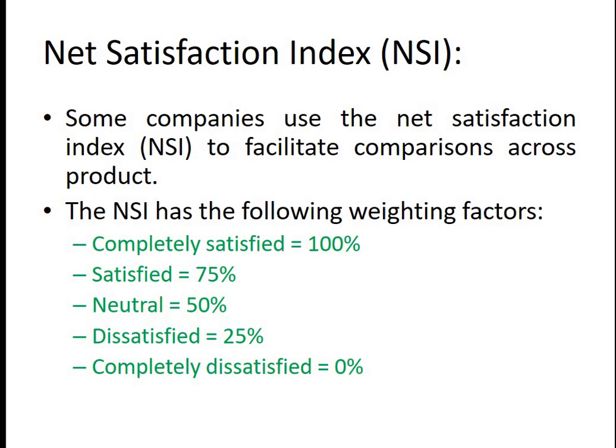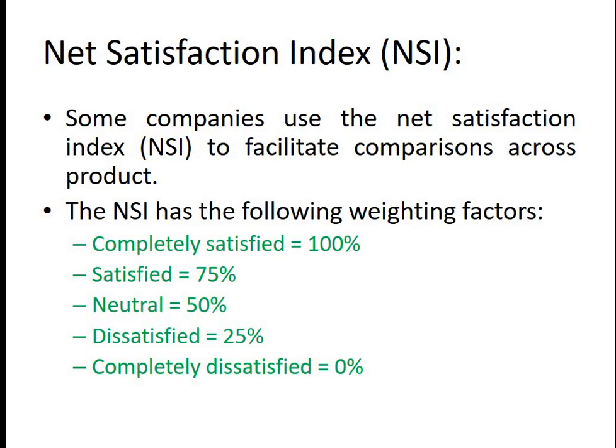So what we have is something called your net satisfaction index. In some sense it is also a kind of metric. So some of these companies use the net satisfaction index, which is your NSI, just to facilitate the comparisons across the products, right? So what NSI says is that for a completely satisfied, that means it is 100%, if it is satisfied it is 75%, and if it is neutral then it is 50%, then further if we are dissatisfied 25%, completely dissatisfied, so it is 0%.